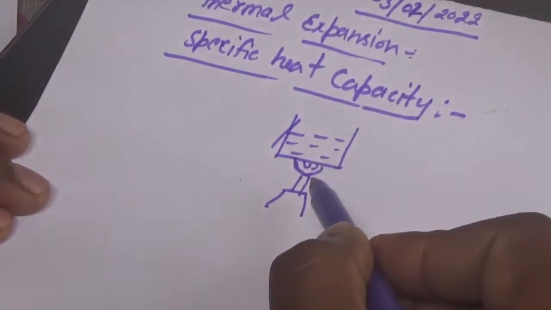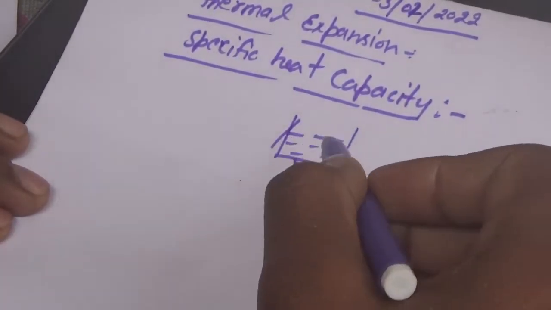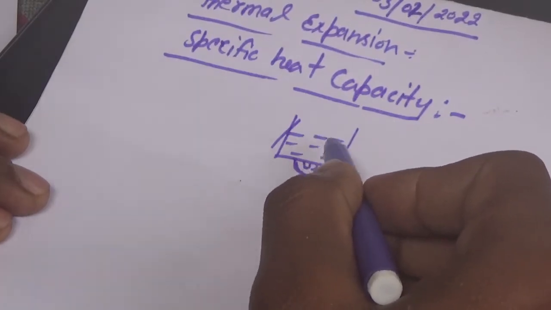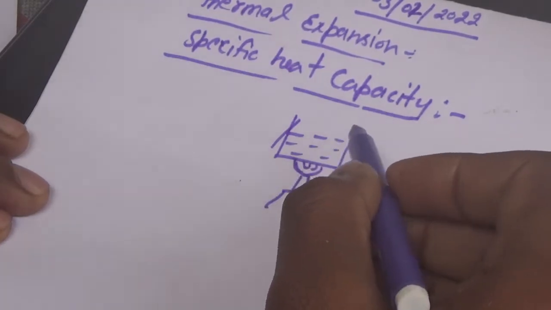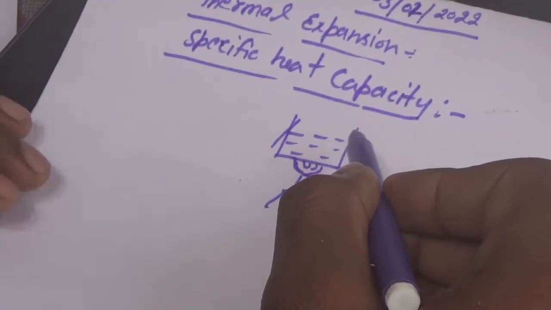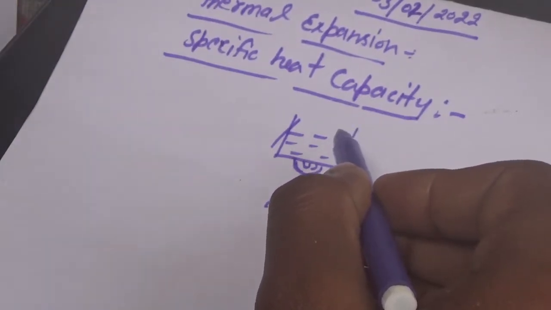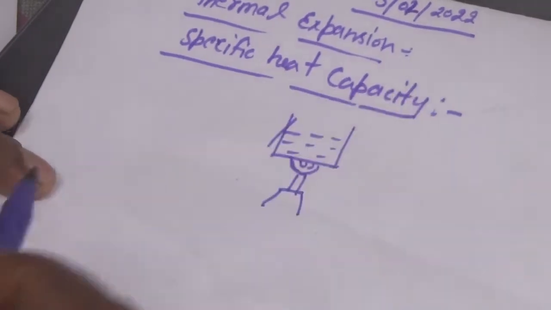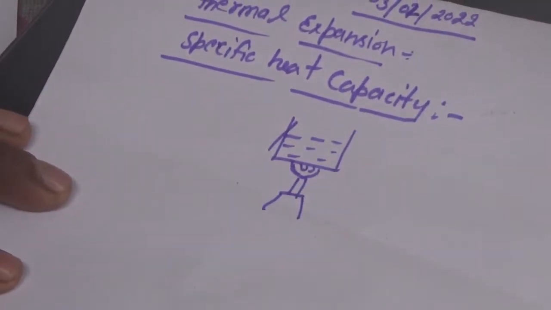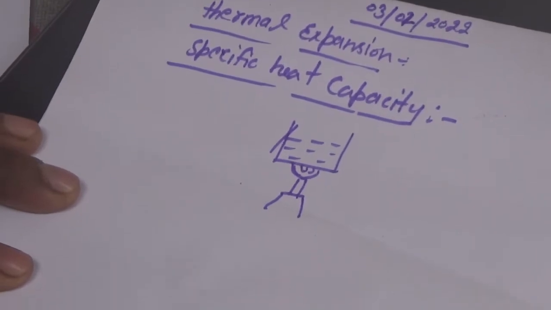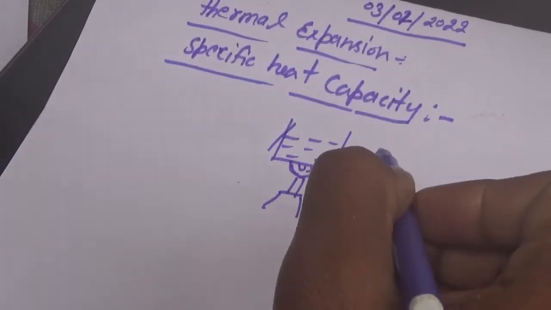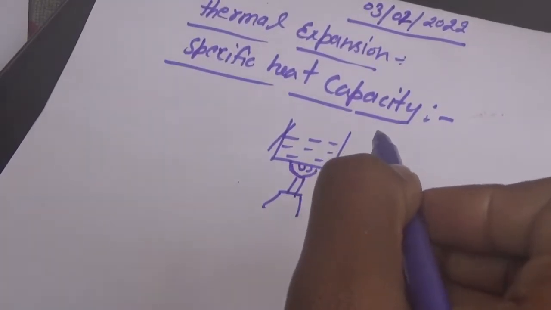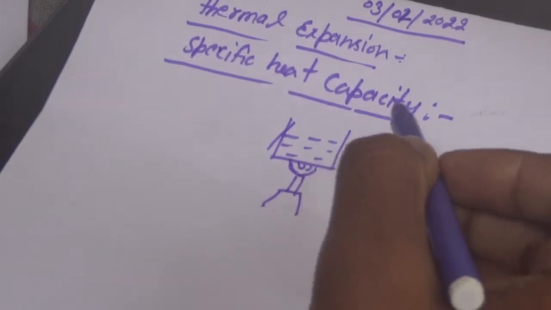This supplied heat energy firstly raises its temperature in the container, and then after a long time it starts to change its state from liquid to vapor, or we can say it starts to form steam.